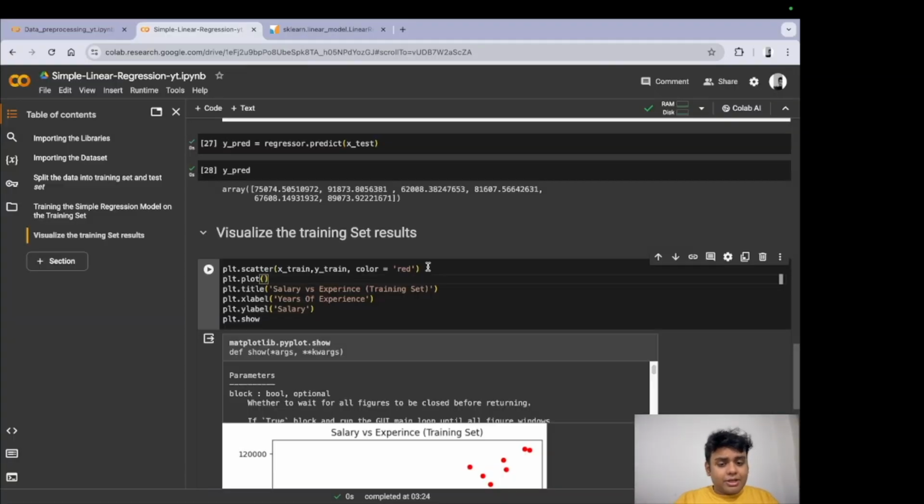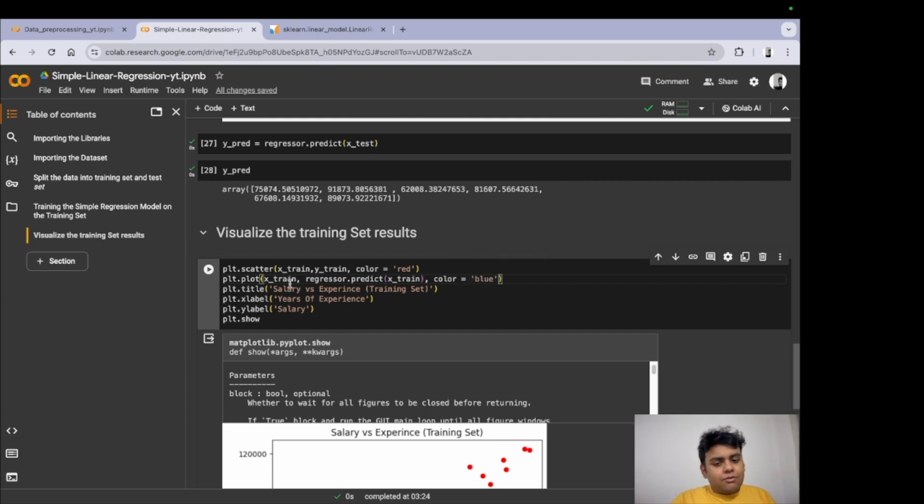So what we are plotting here, we are plotting the X train, and then we are going to give the predicted model now. So how do we do that? Well, we have done that above as well. X train. By this, I'll tell you. Color will be, let's give it a different color, blue maybe.